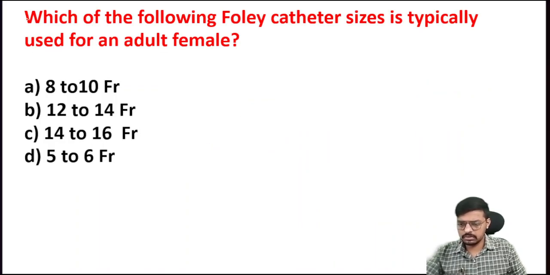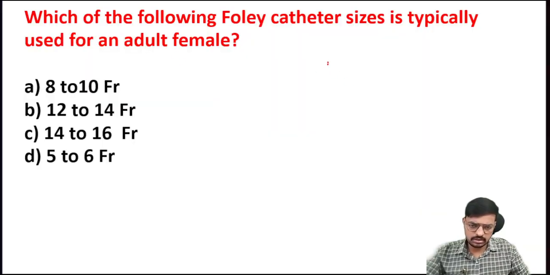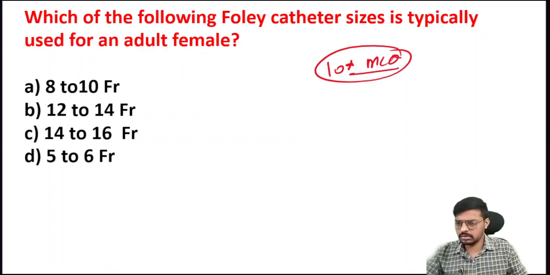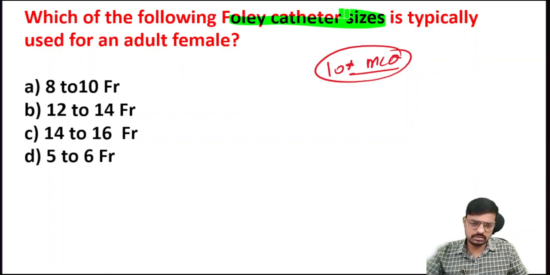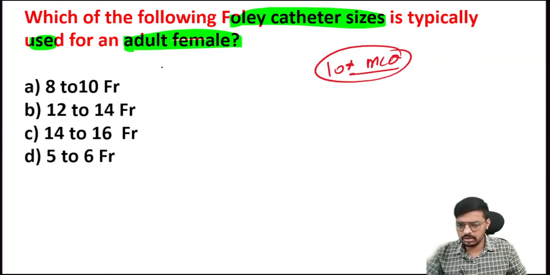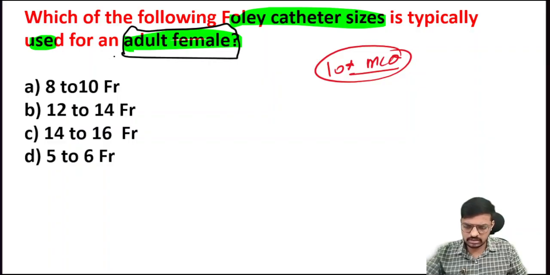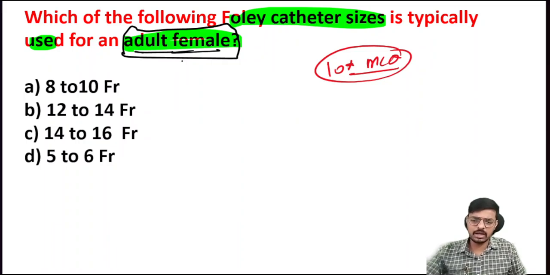This one. Consider this as a 10-star question. Very important. Which of the following Foley's catheter sizes is typically used for an adult female? Look at what the examiner is actually asking. In the adult female, which can we use? Very important one. Please try to give a response and answer to this question.